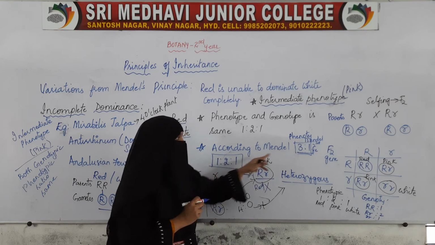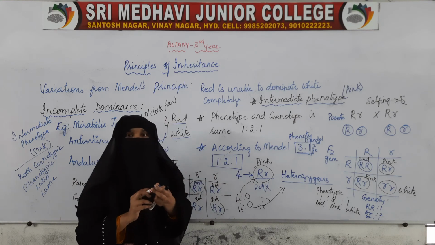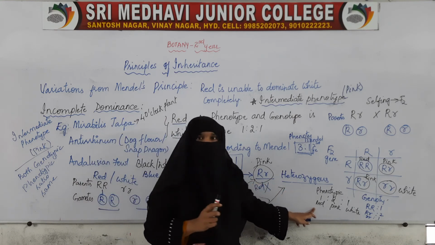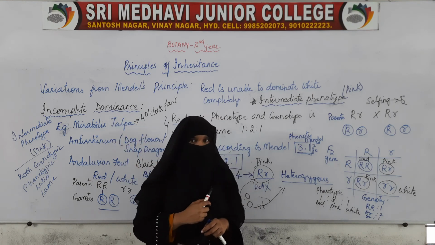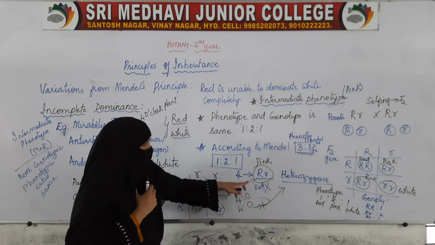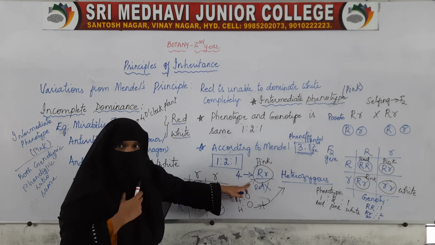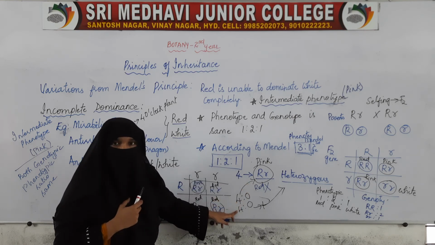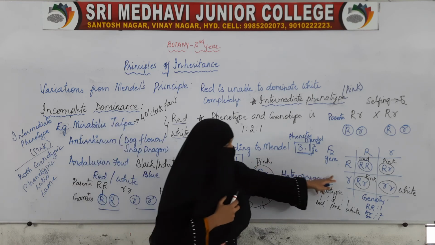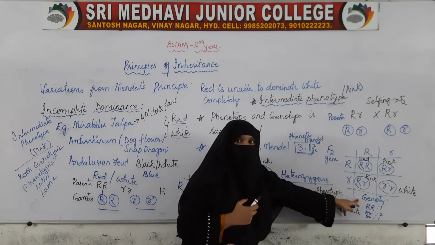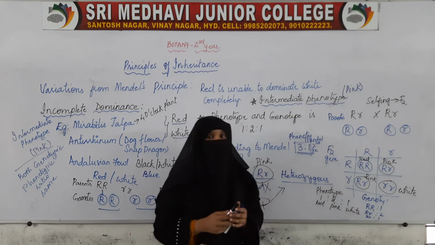Both ratios were different in Mendel's principles. But here, in incomplete dominance, in the F1 generation all four have the same genotype and all four are pink, so the genotypic ratio and phenotypic ratio are the same. In the second generation also, the phenotypic ratio and the genotypic ratio are the same.